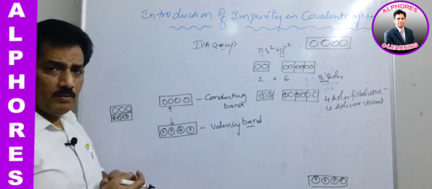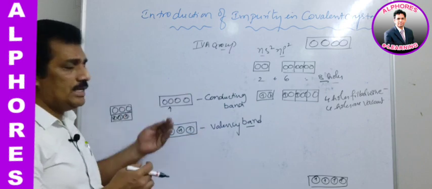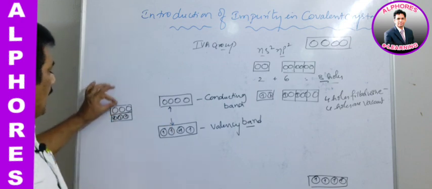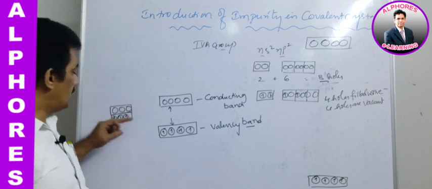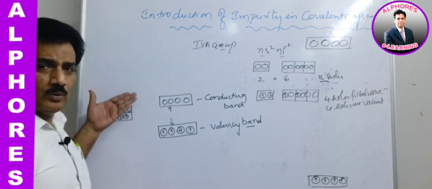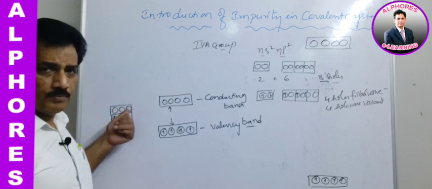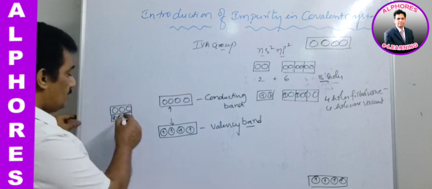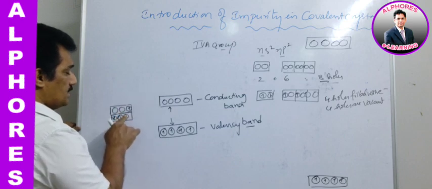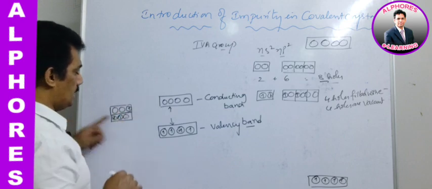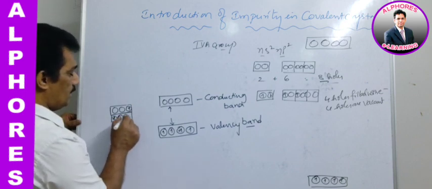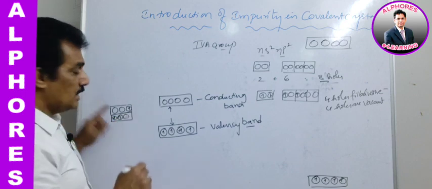That gap is responsible whether the material is a conductor or non-conductor. Just observe, when the gap is not there, automatically an electron can migrate from this valency band to these holes, and because of this migration of electron to this hole, the vacancy will be created here. That means, now when the vacancy is created, this electron will migrate to this, and like that.